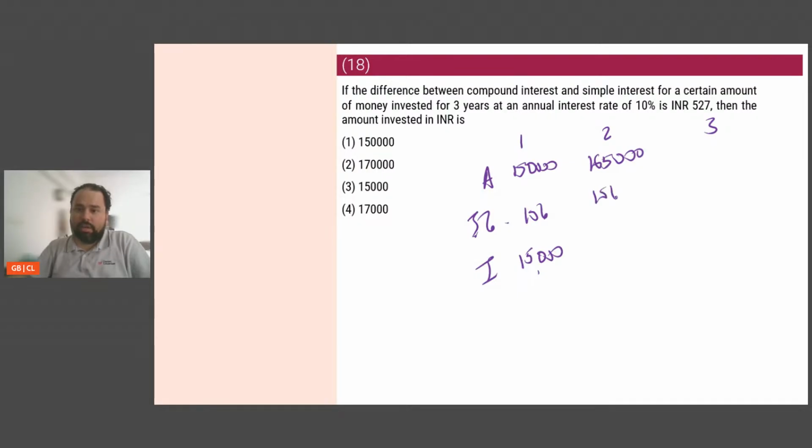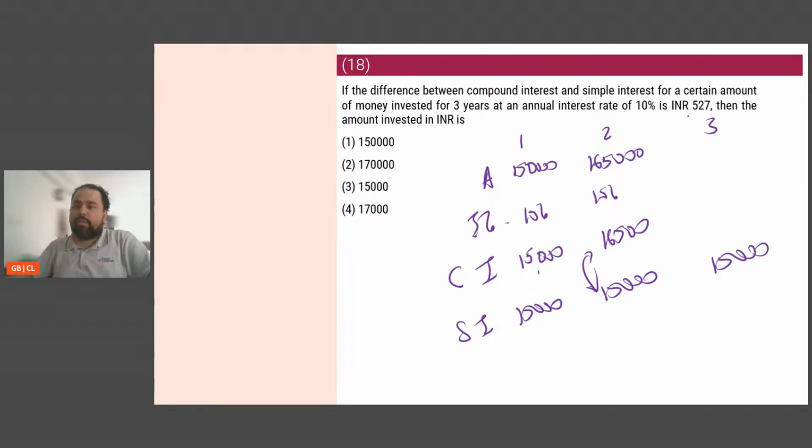So 1,65,000. इस पे 10% अगर मैं डालूंगा, इस पे 10%. Now I'm first doing the compound interest वाला simple thing. इस पे 10% is going to be 16,500. ठीक है? Then again, you put 16,500 to this. What is happening? On the flip side, when you are doing simple interest, you are getting 15,000, 15,000, 15,000. Look at the difference. In the second year itself, the difference is 1,500.